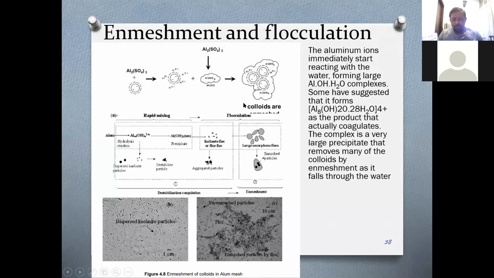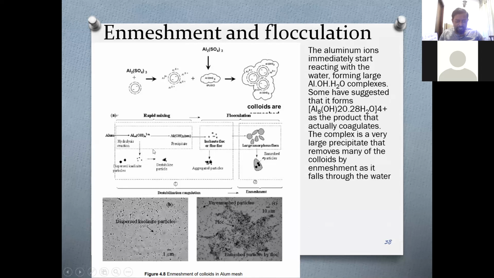Now, this aluminum hydroxide will come together in a mesh, and with that mesh, it will enmesh all the soil particles which are suspended. So this is a heavy particle, so it will come down under gravity.